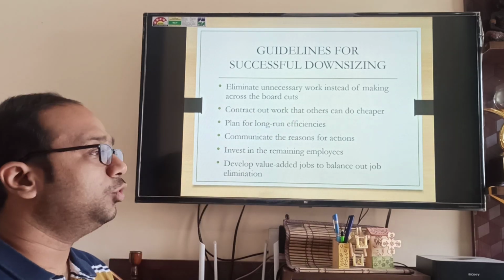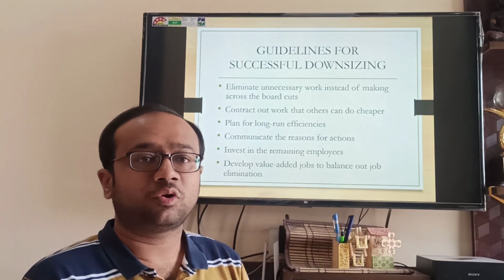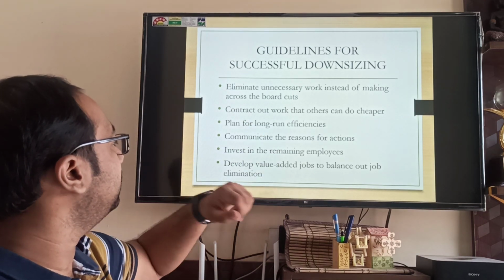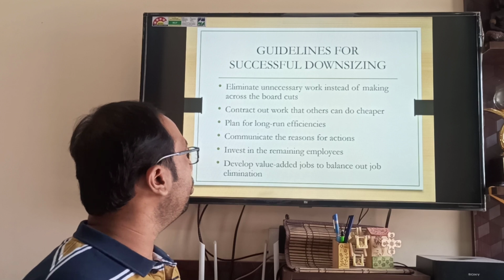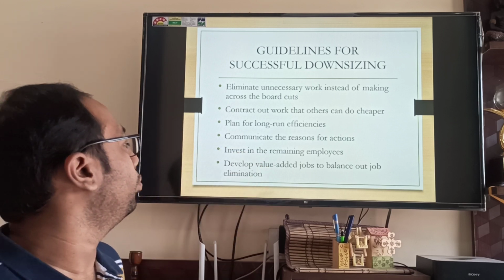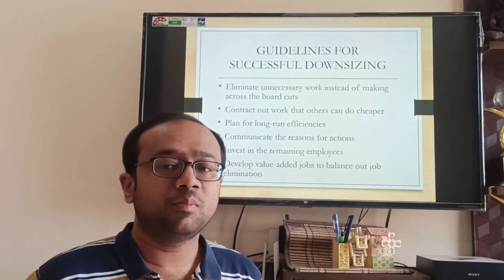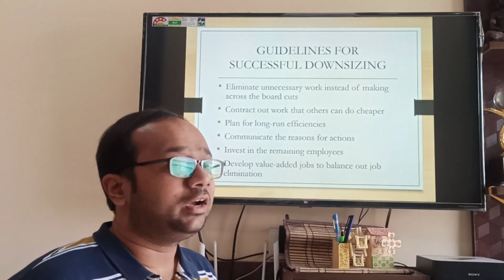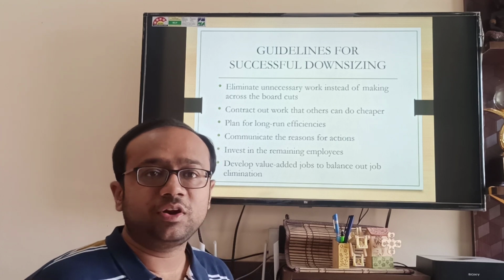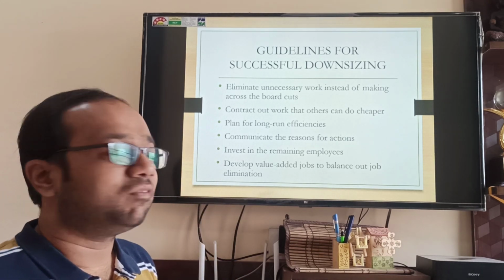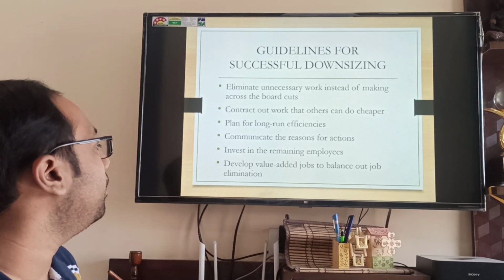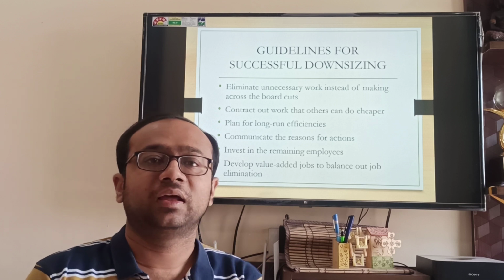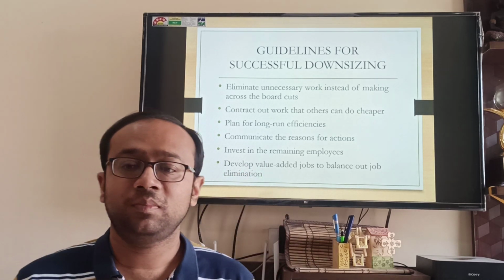Contract out work that others can do cheaper. Many times some work can be done by contractual people at a cheaper level. You see that. Plan for long-run efficiencies. How you can become efficient in the long run. Communicate the reasons for action. Whatever actions you have taken, what are the reasons? Communicate well so that there are no gaps. Invest in remaining employees. Now 20% you have reduced, the remaining 80% you need to invest in their training and development. Develop value-added jobs to balance the job elimination, and make the remaining jobs value-added so that people can perform well.